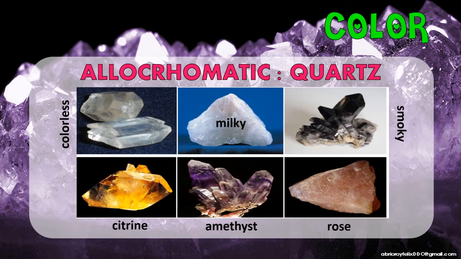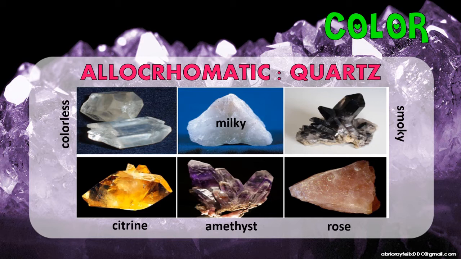Your quartz can be represented by different colors. Pwede po siyang tawaging colorless, pwede rin pong milky, pwede po smoky, citrine, amethyst, and rose. As you observe, for those different types of your allochromatic, nakikita po natin na ang quartz po pwede maiba-ibang itsura niya. Kasi nga po, your quartz, an example of mineral na medyo weak po ang kanyang color, because of its impurity, madali lang po ma-alter ang kanyang color.